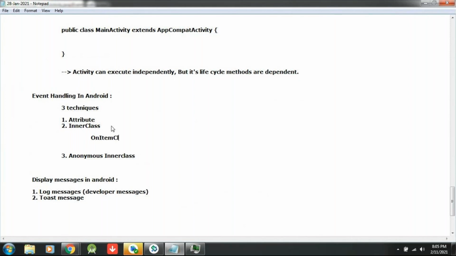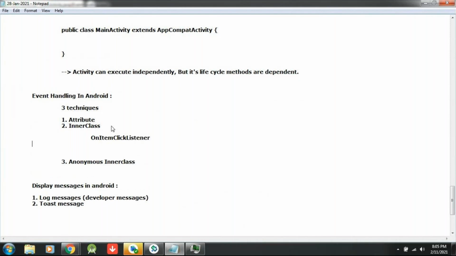One interface example I am writing here: OnItemClickListener is an interface. OnCheckedChange is a different interface. Like this, many kinds of interfaces are available in Android. So what is the way you can invoke these interfaces in your activity?